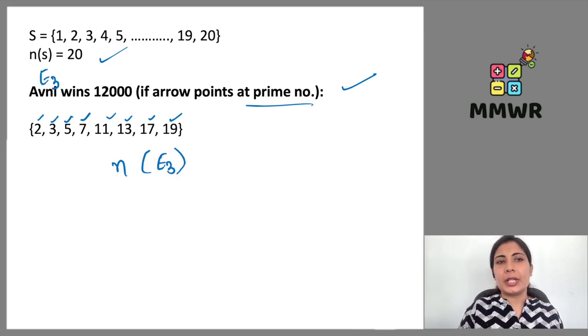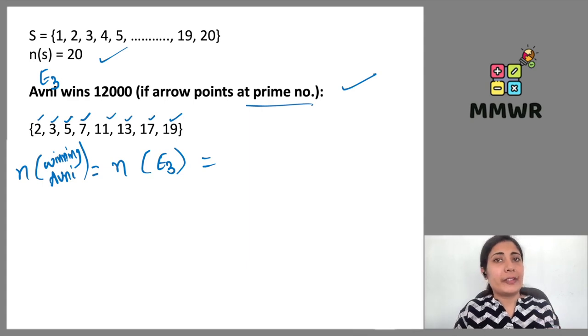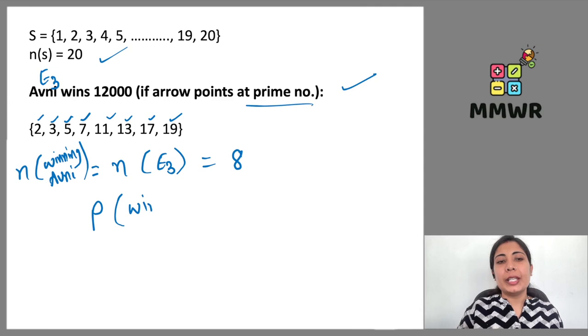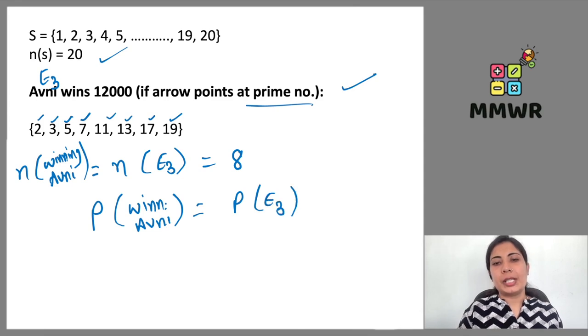If this is the event 3, winning of Avni is the event 3. So we can write it as winning Avni, not Anvi, of event 3, number of favorable outcomes for event 3, 8 we have. Okay. So probability of Avni winning, or we can write it as probability of event 3, will be 8 upon 20.